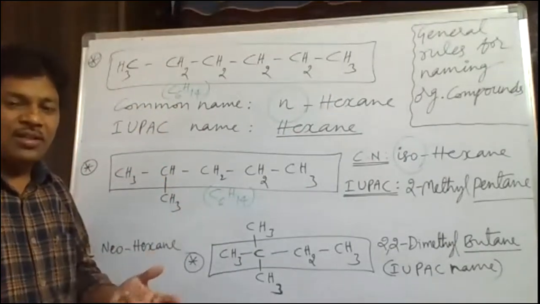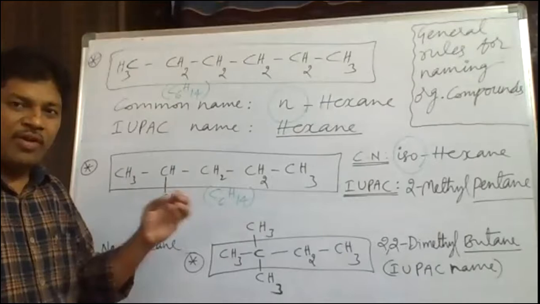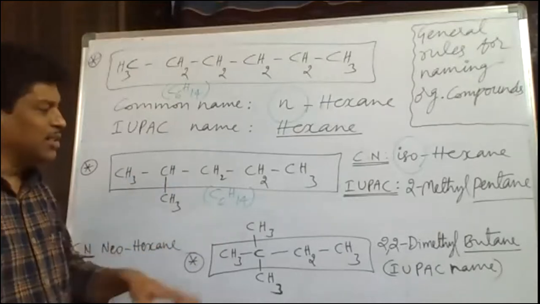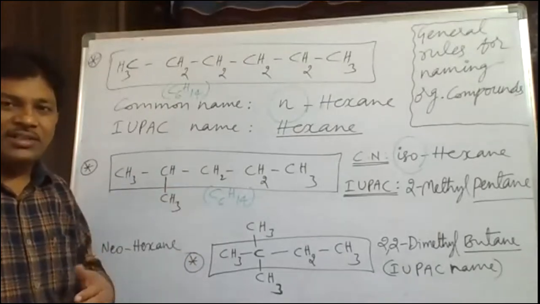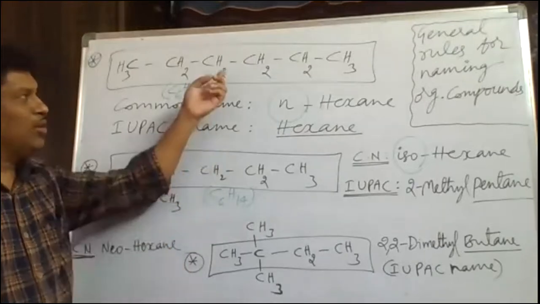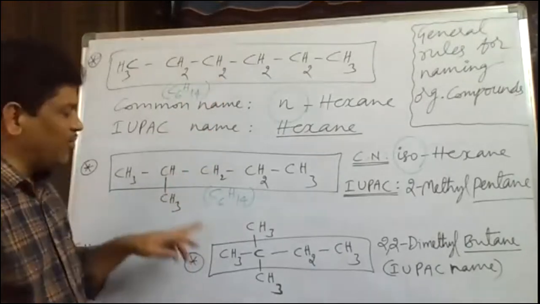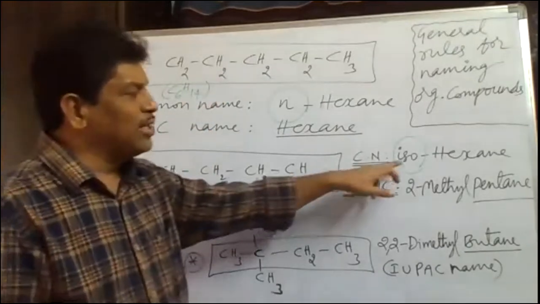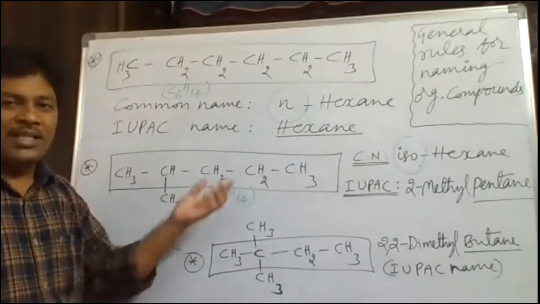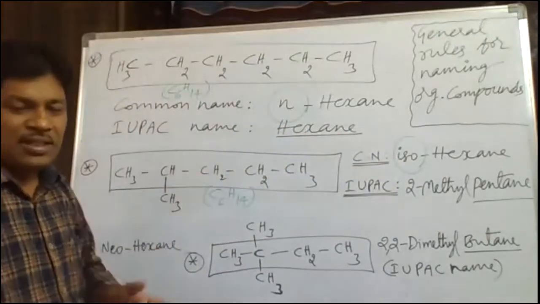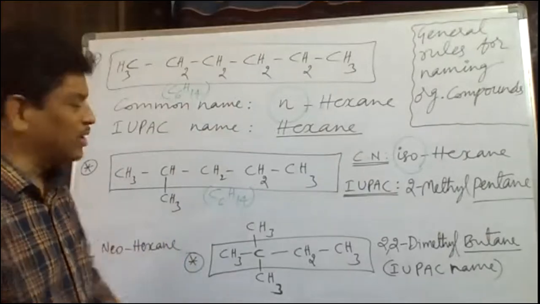The number of carbon atoms is the same, the number of hydrogens is the same, but the formation of the chain is different. As one methyl branch is there, we use iso. As there is no branching, we use normal. But in both cases hexane is used, saying 6 carbons and 14 hydrogens.